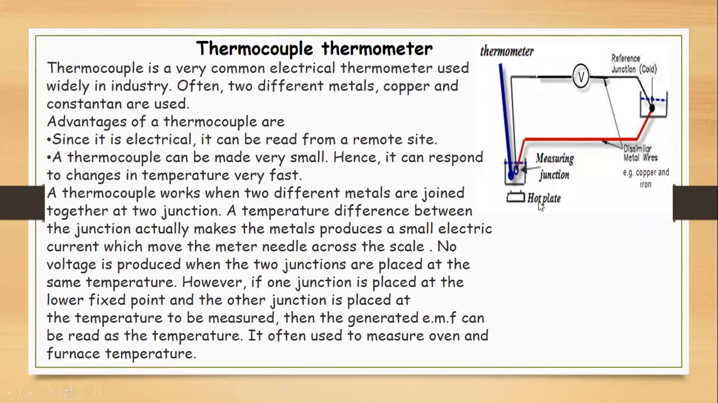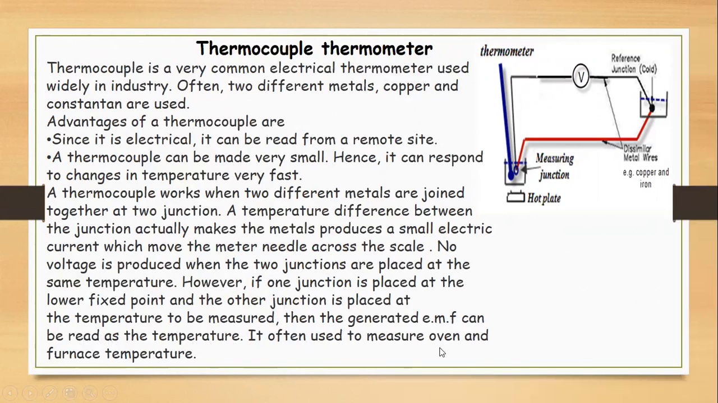You can see that this is the junction and this is the hot plate. Now there are two metal electrodes. Low voltage is produced when the two junctions are placed at the same temperature. One has to be placed at the lower fixed point, and the other has to be placed where we want to measure the temperature. So these two generate a small EMF, that is the voltage, and this voltage can then be read as the temperature.